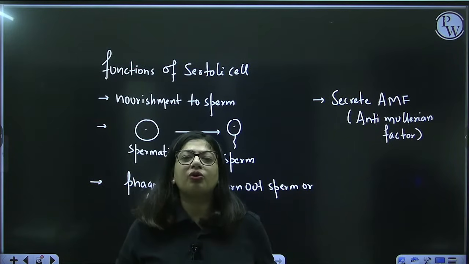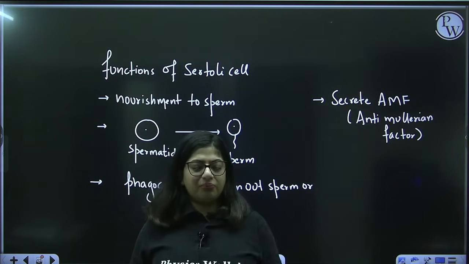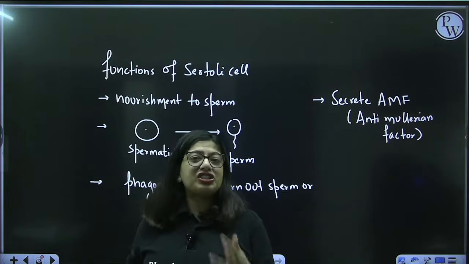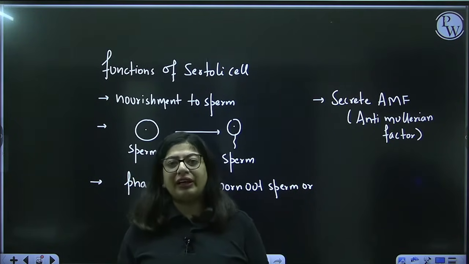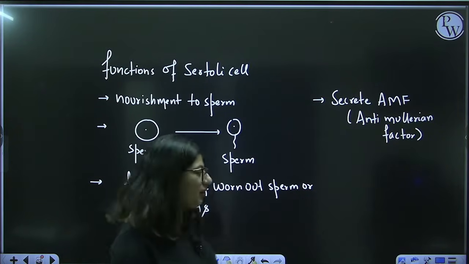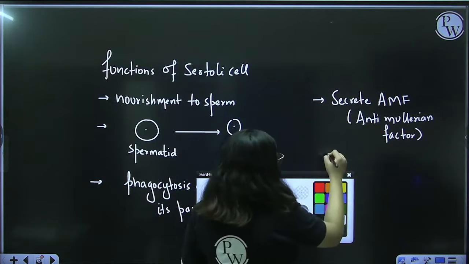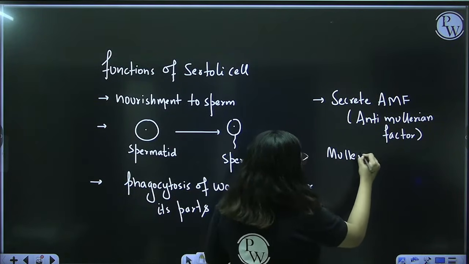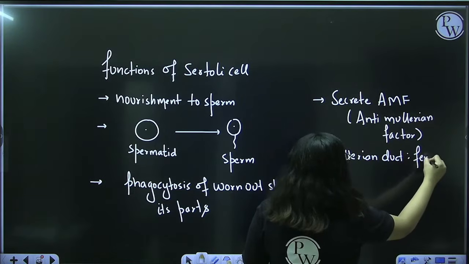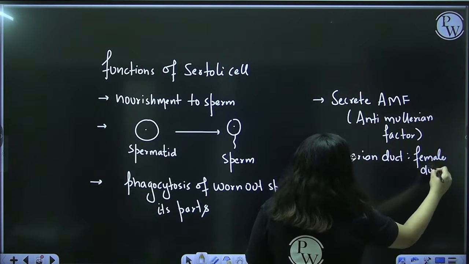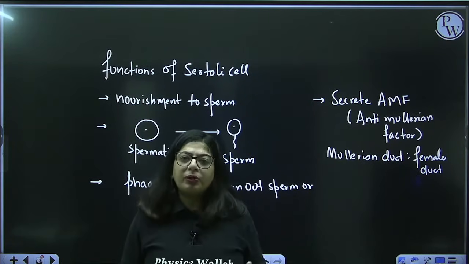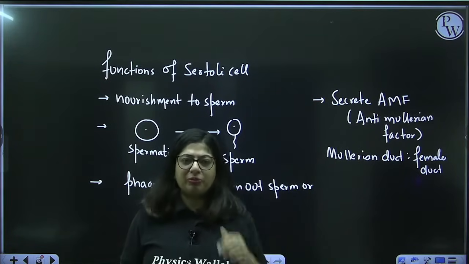initially you don't get to know whether the fetus or embryo is a boy or a girl. Why? Initially, both female or pro-female and male ducts are formed. For example, Mullerian duct is a female duct. If the embryo is a female, the Mullerian duct will develop and form fallopian tube, uterus, the parts of female reproductive system. You got it?